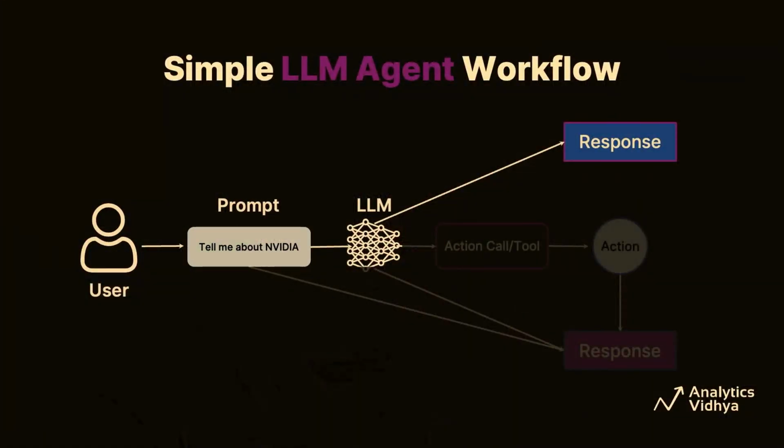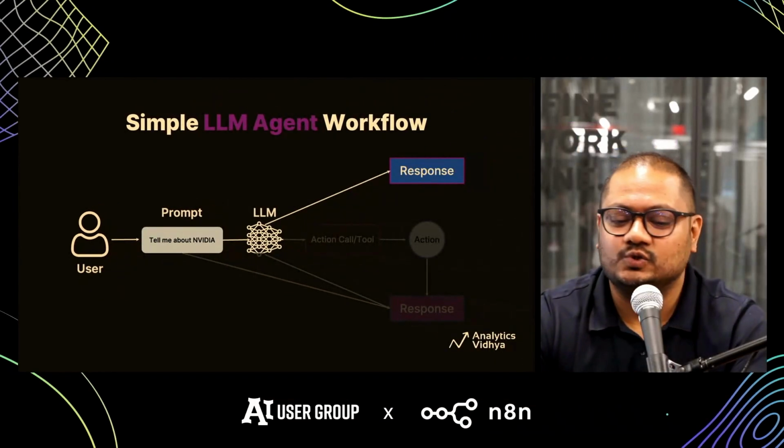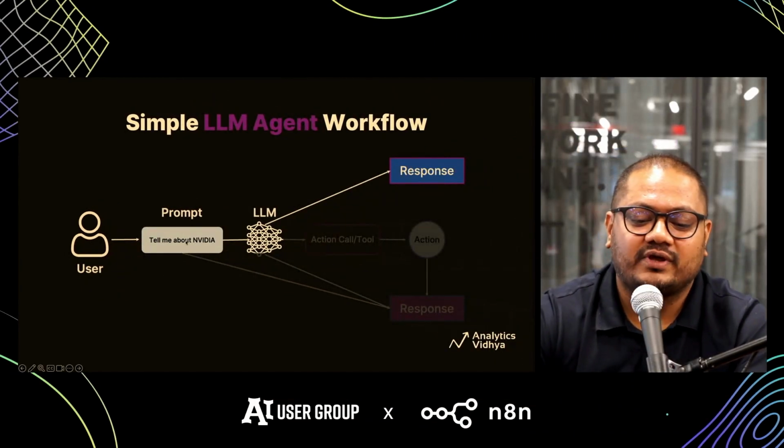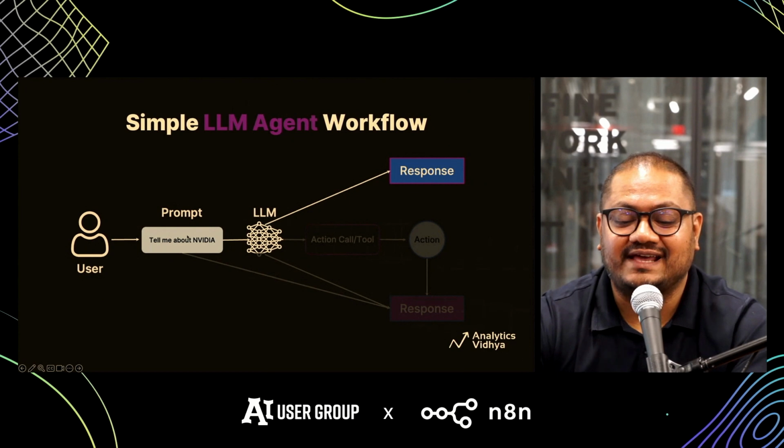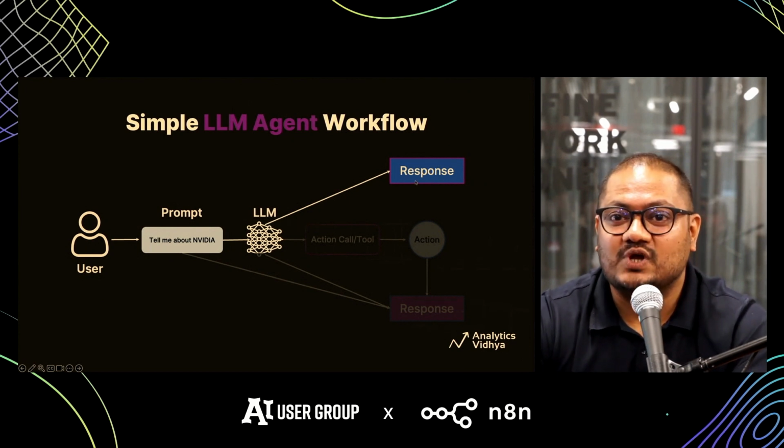So this is a very typical workflow of a very simple agent. Think about it as one single tool. When we ask it a common query like tell me about NVIDIA or what are LLM agents, the LLM directly gives us the response based on its knowledge, right?